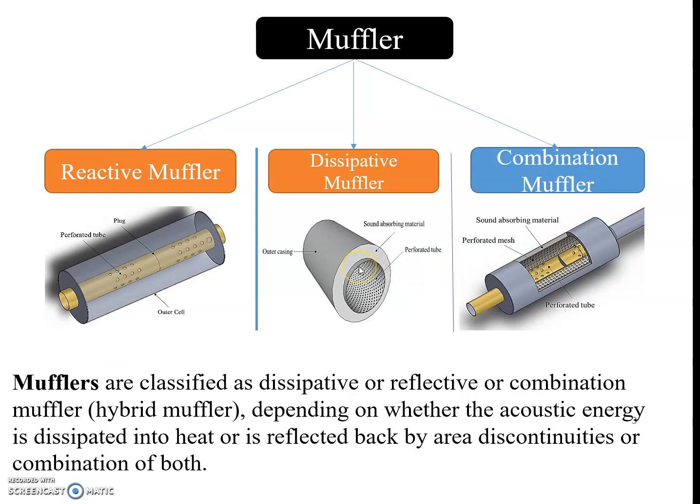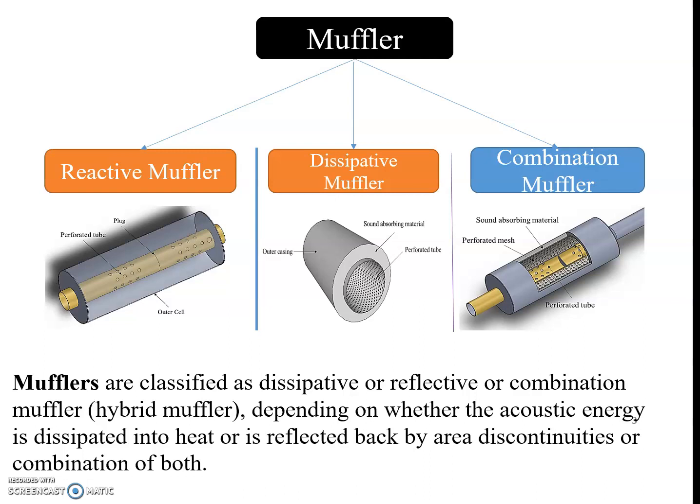But this is the dissipative muffler, where the acoustic energy is dissipated into heat. This dissipative muffler consists of sound absorbing material. The sound absorbing material may be glass wool fiber or glass wool fiber mat.